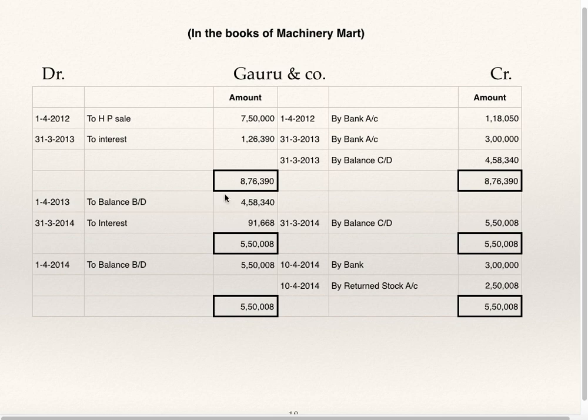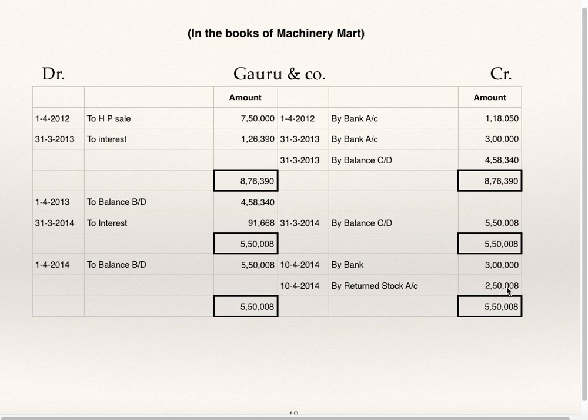Second year beginning, to balance brought down, to interest, but he has not paid this second year's installment, so by balance carried down. Third year beginning, to balance brought down, but he has paid the money on 10th of April, so by bank 3 lakhs. On 10th of April this will go to returned stock account.